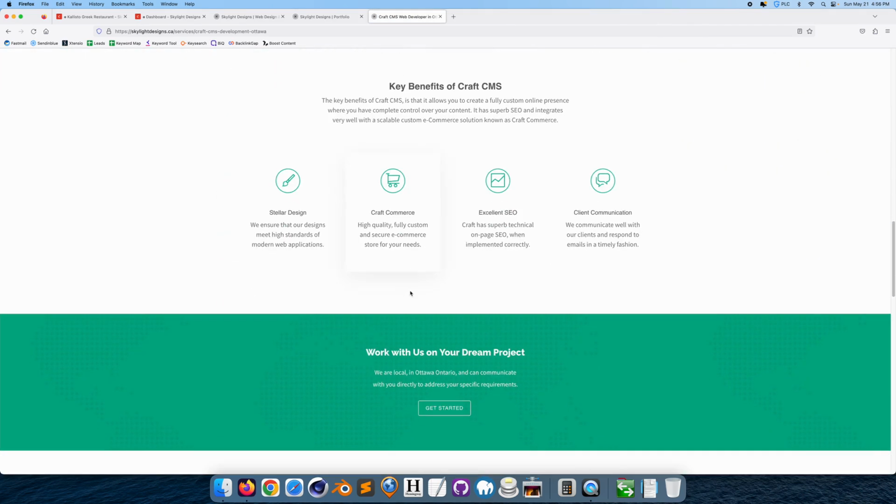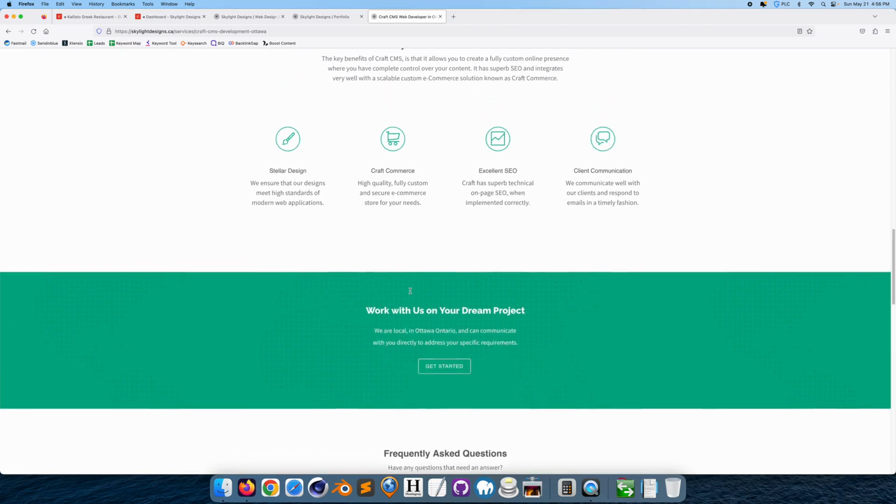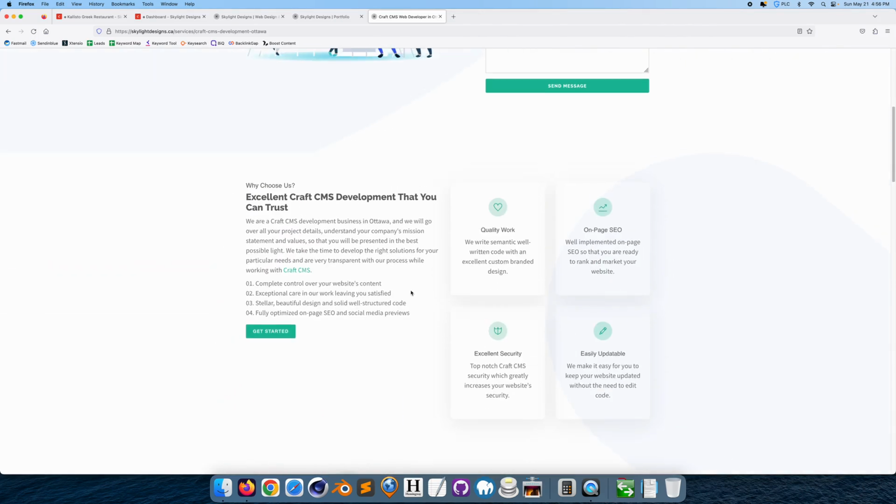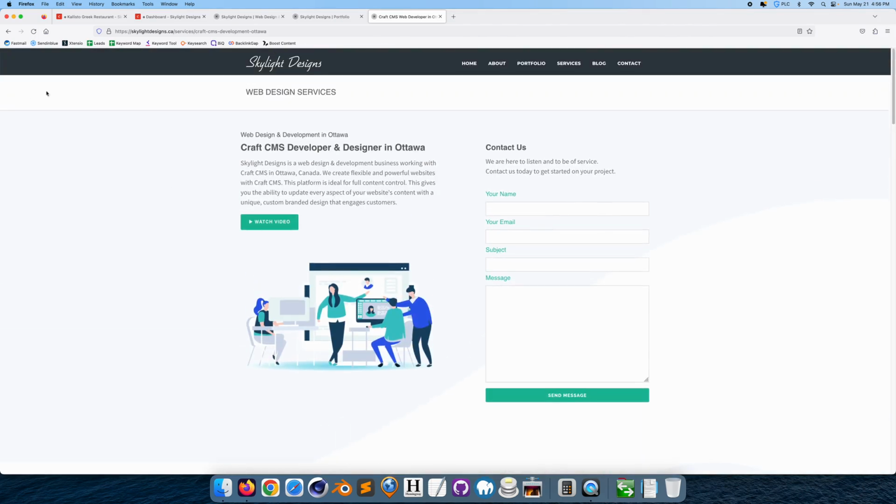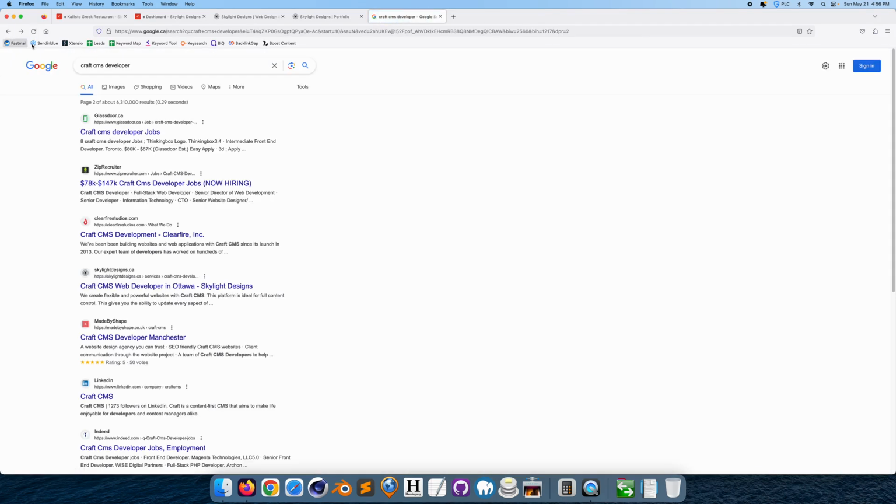I'm sure it probably favors a little bit the rankings because I'm searching from my own city. If I was in a different city, the rankings wouldn't be as favored this way. But still, it's nice to know that I'm relatively high in the rankings. Just for Craft CMS developer, not specifically to Ottawa or anything like that.